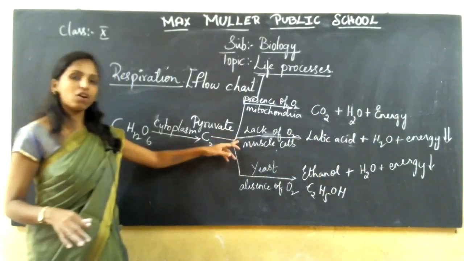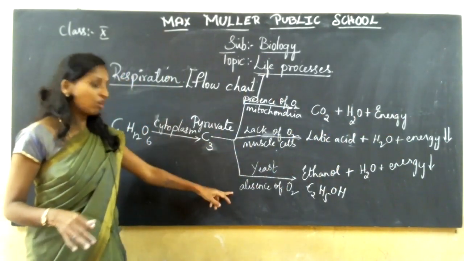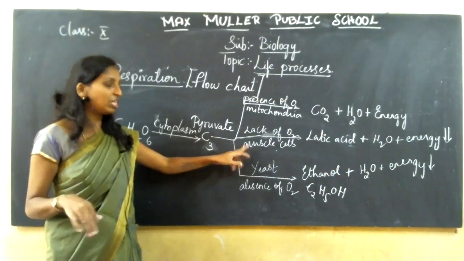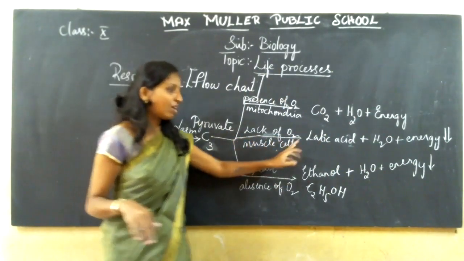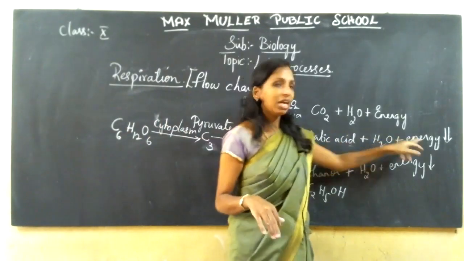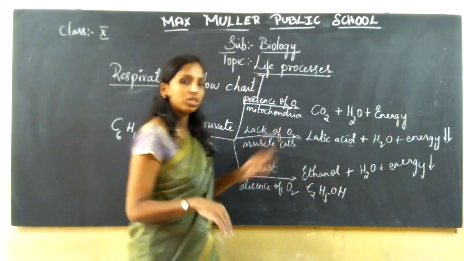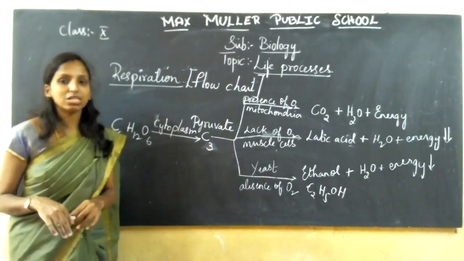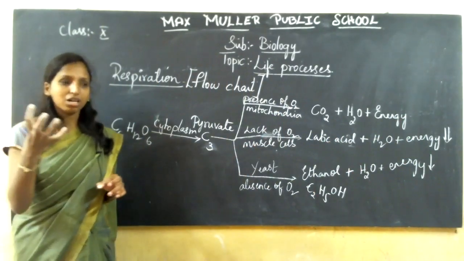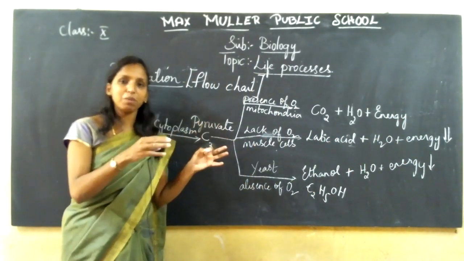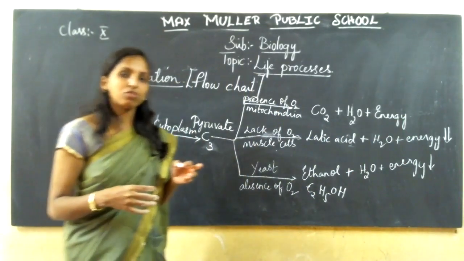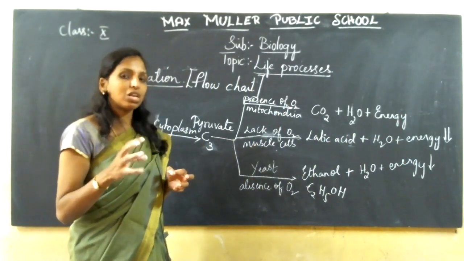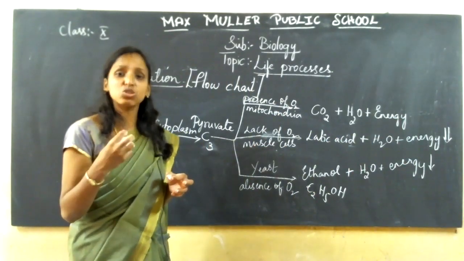Next is lack of oxygen, meaning insufficient supply. Here there is some insufficient supply of oxygen, which takes place in muscle cells, where lactic acid is produced, and water and energy, but the energy is very less compared to that. And this lactic acid, that means lack of oxygen, leads to muscle cramps. If you are sitting for a longer period of time in the same place, you can't walk. At some point of time, you feel numbness in your legs or in your hands, right? That is what leads to muscle cramps.